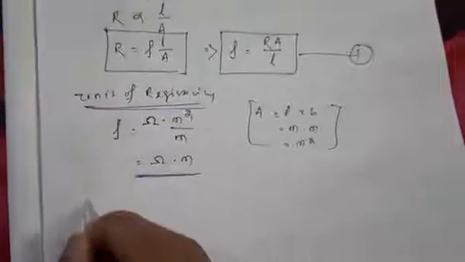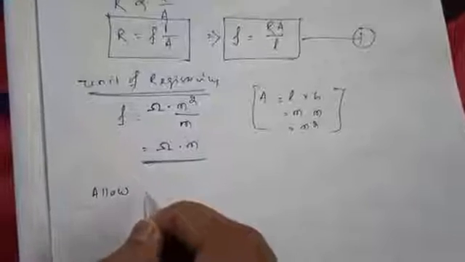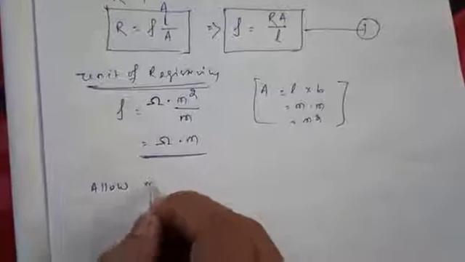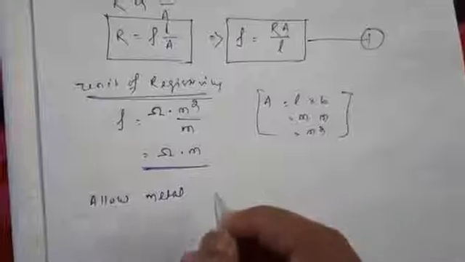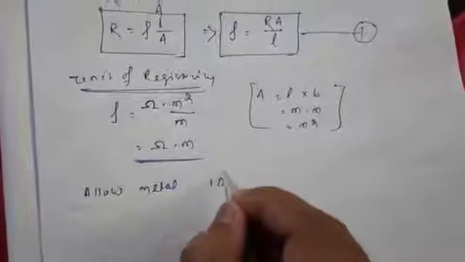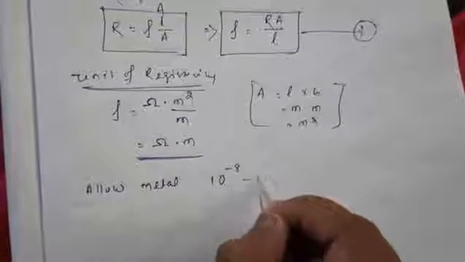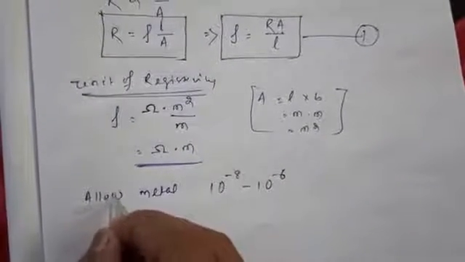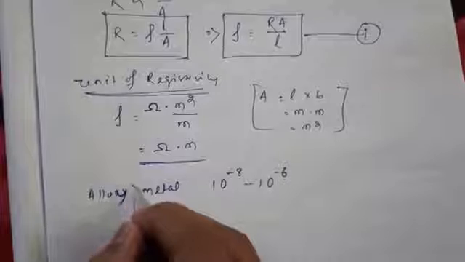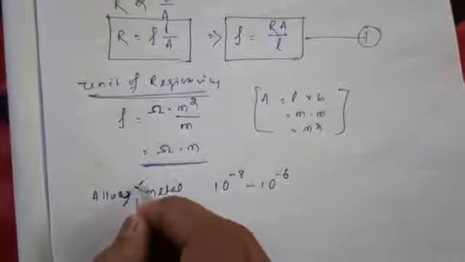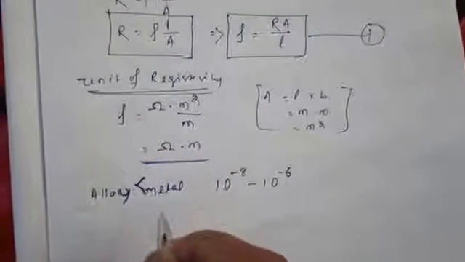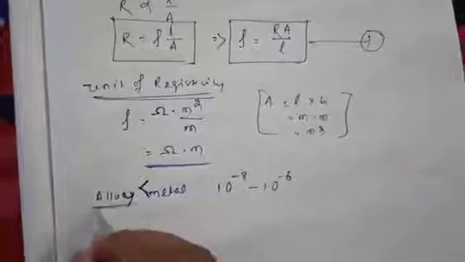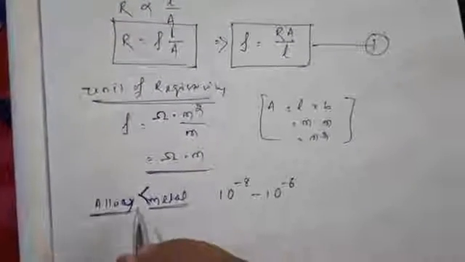Generally, in the case of alloys and metals, the resistivity remains between 10 to the power minus 8 and 10 to the power minus 6. But alloys have less resistivity than metals, that means alloy is a better conductor than metal.